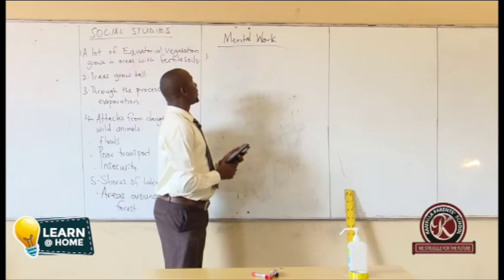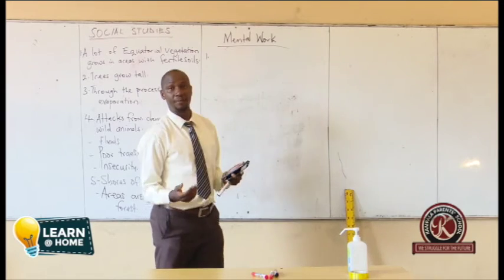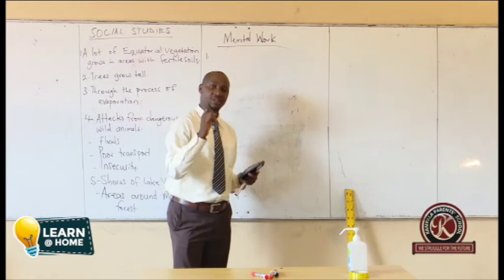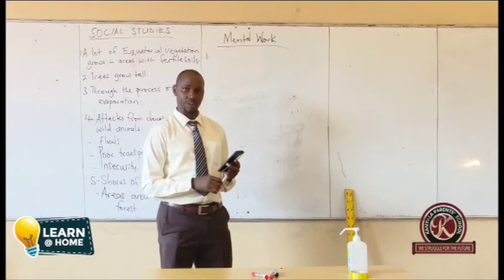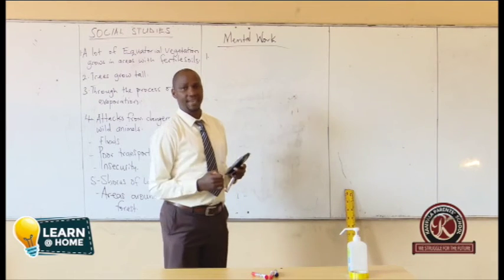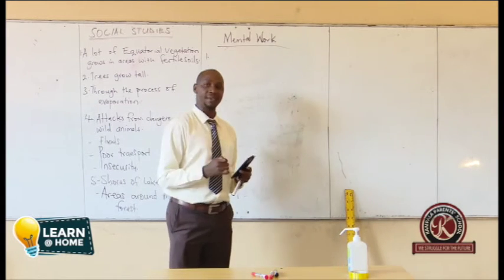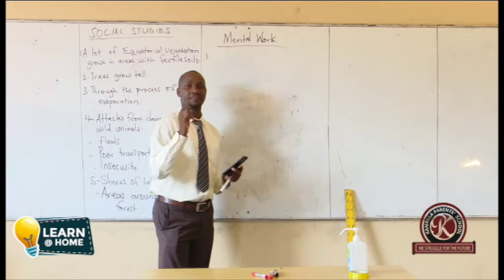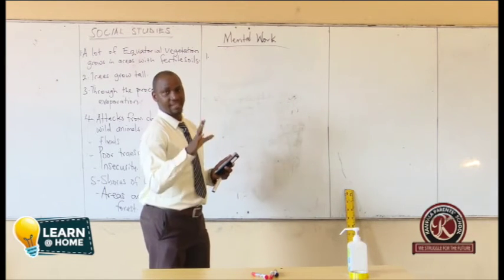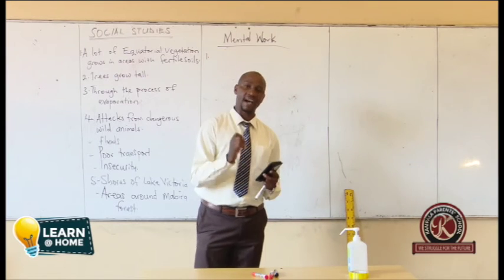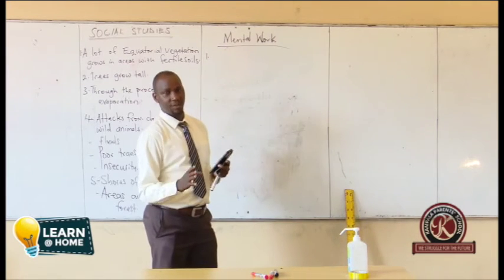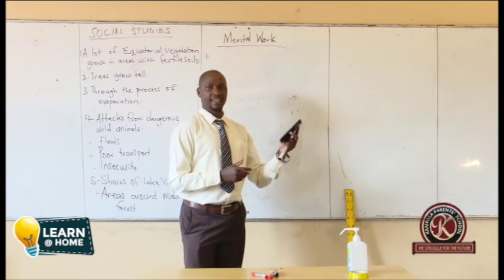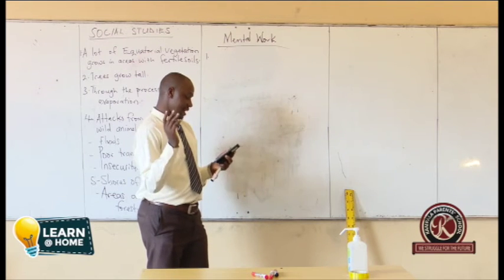Number one, we can say physical features are landforms of an area. But there are some people who say physical features are natural landforms of an area. That's wrong, because we have man-made lakes, we have man-made rivers. So avoid putting the word natural in the definition of physical features. Simply say physical features are landforms of an area. Avoid saying natural, because there are some physical features that are made by man, like the Kabaka's Lake in Uganda, Lake Nasser in Egypt, and many others.